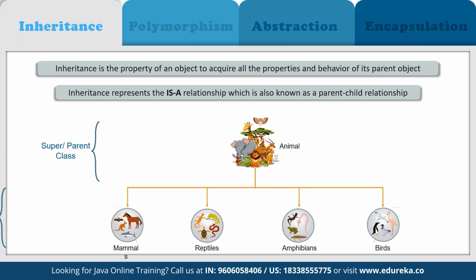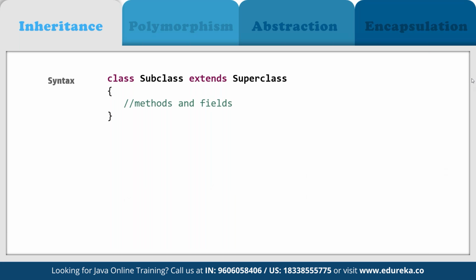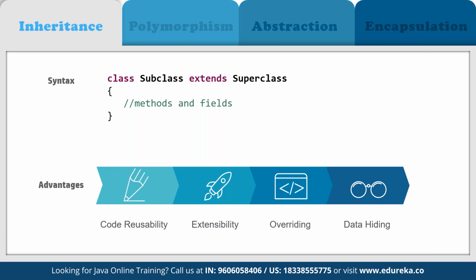All right, so here we have the super parent class, and then we have the child class. Now, in case you want to use it, the syntax is that we have to define the subclass and then use extends superclass. So basically here we define which one is going to be the superclass from which we inherit into the other classes. The main advantage of using inheritance is that it offers code reusability, right?